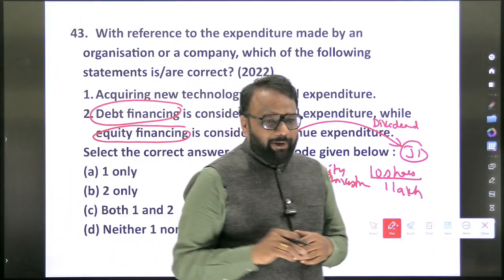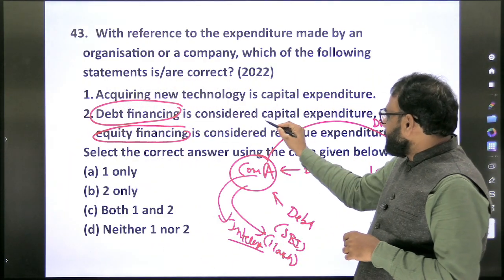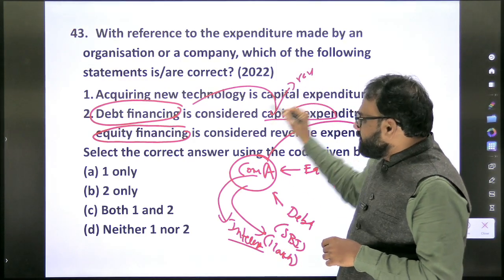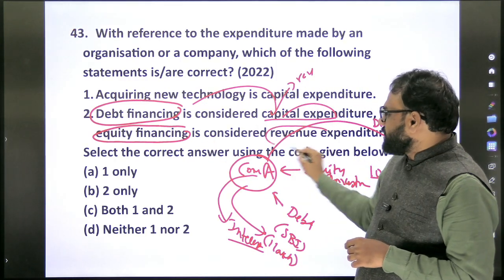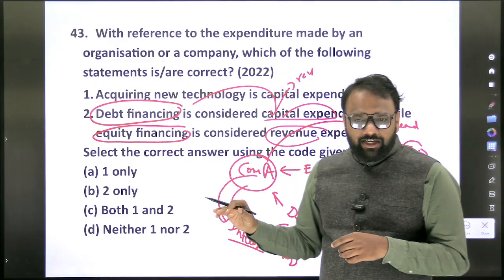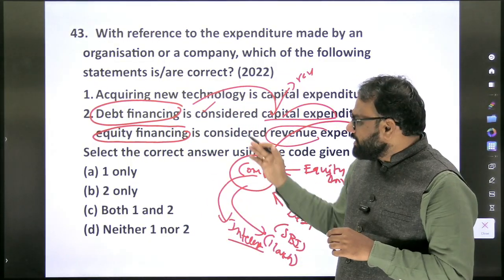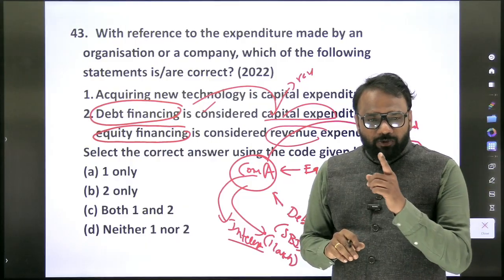Now if you look at the statement, is debt financing considered capital expenditure? No, this is also revenue expenditure. Similarly, equity financing is also revenue expenditure. So even though the second statement is correct, the first statement is wrong. So hence the second is wrong. So this is one interpretation.